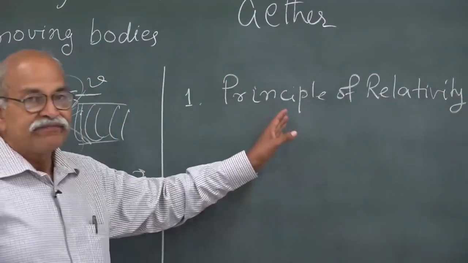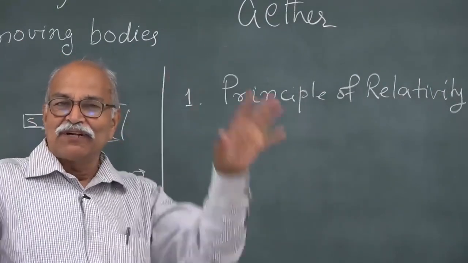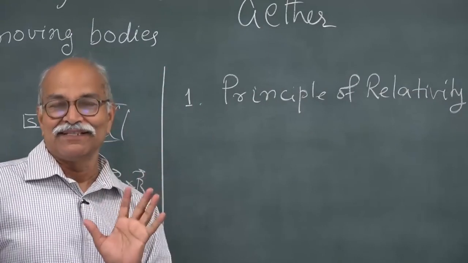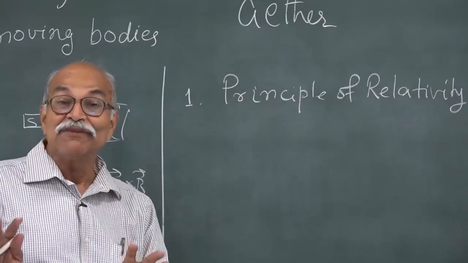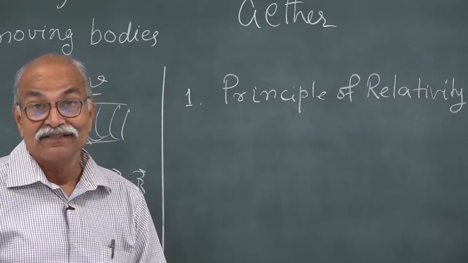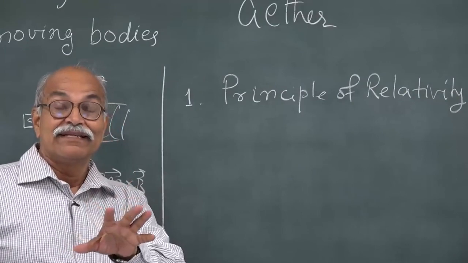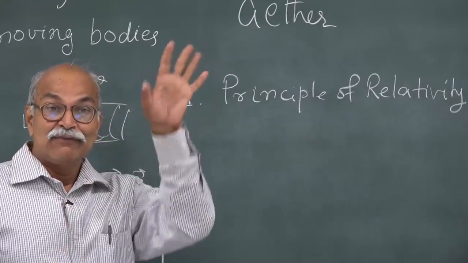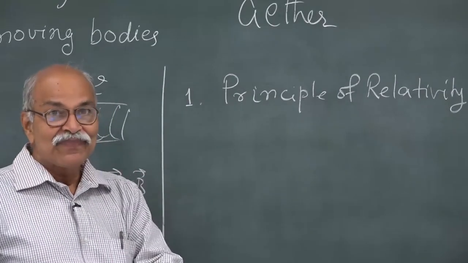So, what is that? It is that you do not have any special frame which you say, okay, this is the rest frame, this frame is at rest. You do not have an absolute rest or a frame which you can call at rest. It is your choice. Whichever frame you pick, you can call it at rest or you can call it moving.